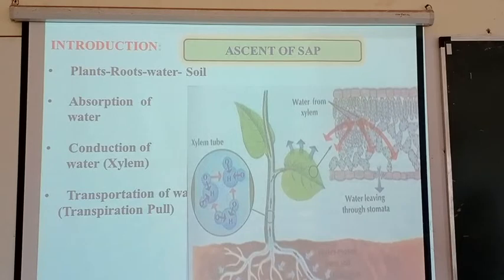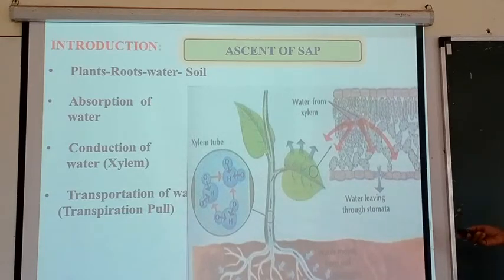So friends, we are commenting on the concept of ascent of sap. How many phenomena come together? Generally we know plants have the root system. The root system is connected in the soil with water molecules. It means that the plant absorbs water from the soil through the root system, means absorption of water takes place from the soil into the roots.